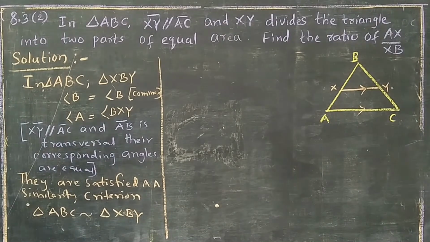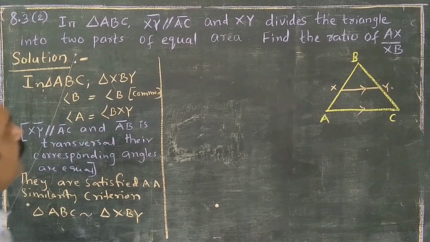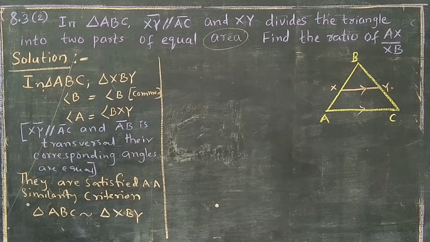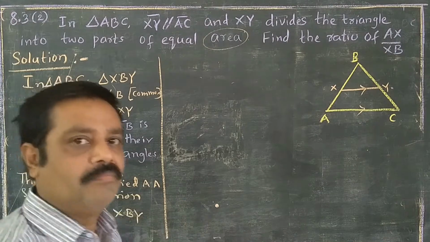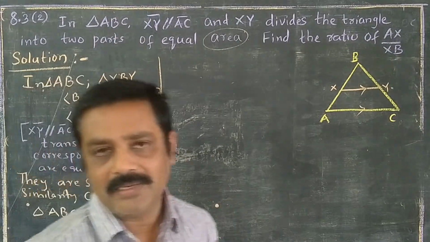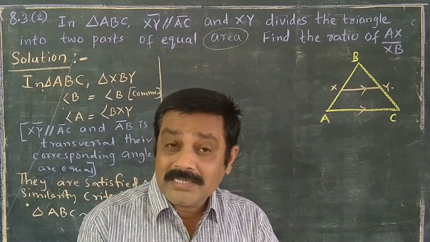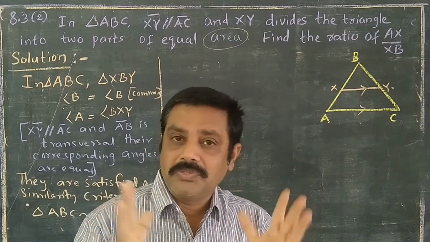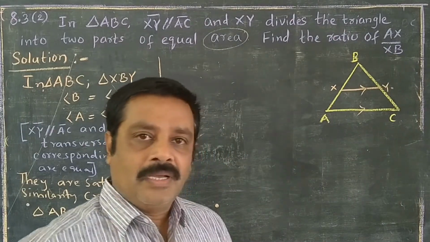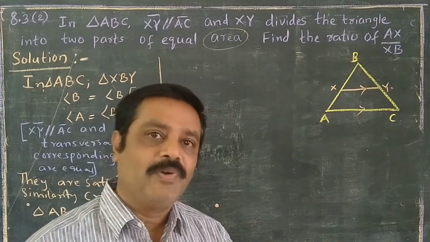Here, our question is areas relation. We already know this information, our biggest weapon: if two triangles are similar, the ratio of areas of two similar triangles is equal to the ratio of squares of corresponding sides.